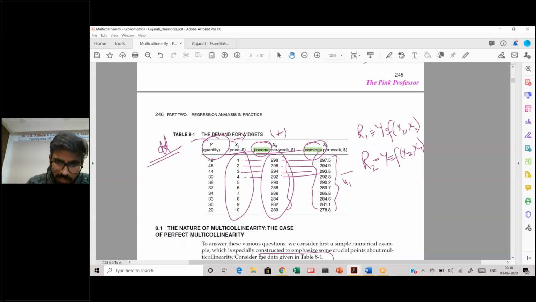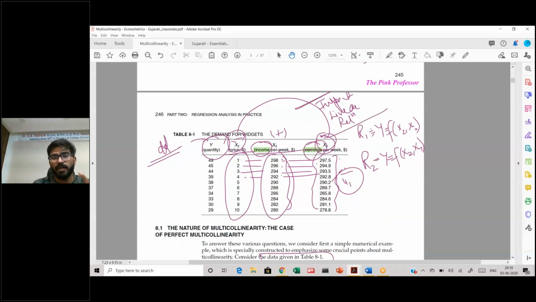Now, although there is a very high relationship between these two, that relationship is random. And now there is a very high relationship between x2 and x3 and x4. So you will find this was 298, this is 297. Of course, there is a very high relationship between these two variables, but the relationship is an imperfect linear relationship. An imperfect linear relationship can be estimated, but a perfect linear relationship cannot be estimated.